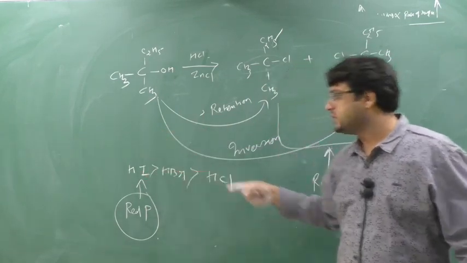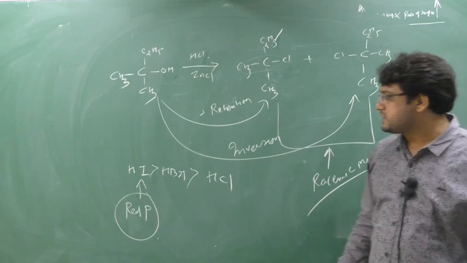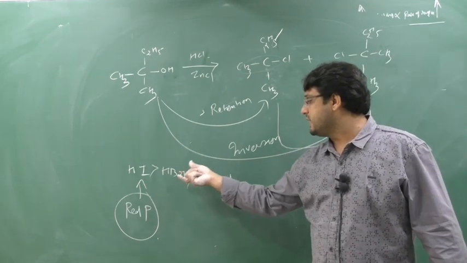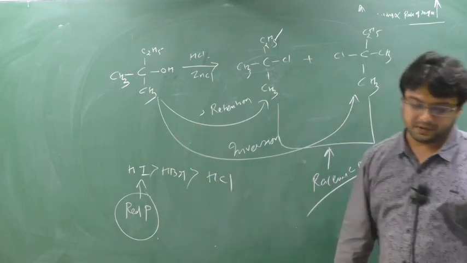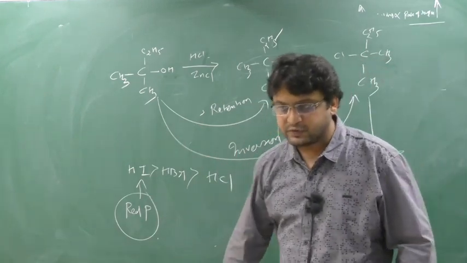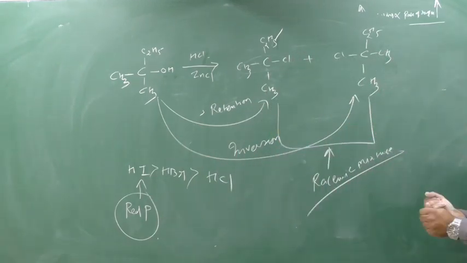So this is the series or ease of the reaction: HI greater than HBr greater than HCl. But if the HI reaction is coming, it will also be in the presence of red phosphorus. So these are certain key points which I am telling. In the next class I will go with the reaction with PBr3 and the reaction with phosphorus and HI. We will see it in the next class.